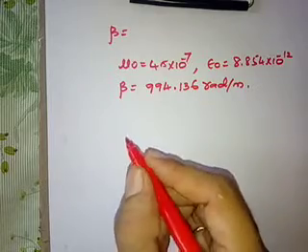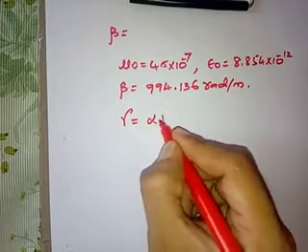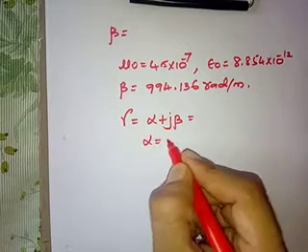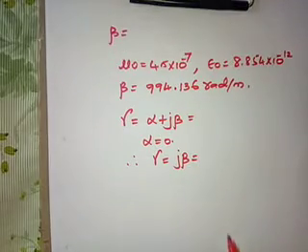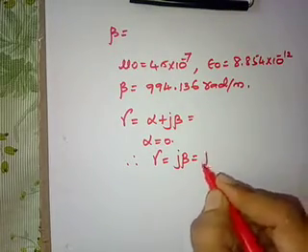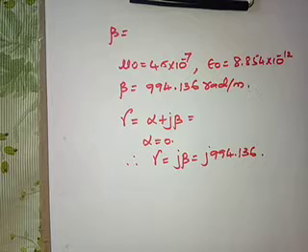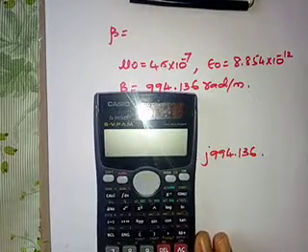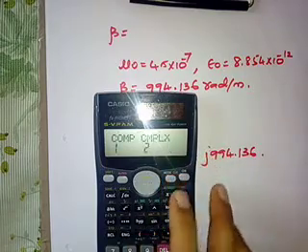Now propagation constant gamma is given by alpha plus j beta. We know that for lossless medium alpha is equal to 0. Therefore gamma will be equal to simply j beta, that is j 994.136. To calculate this, keep the calculator in complex mode.